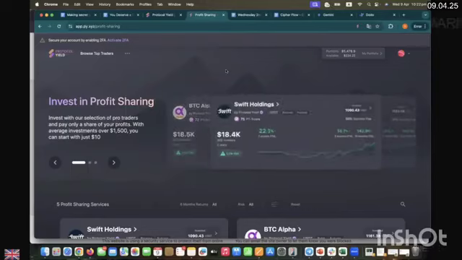You will close your eyes and you will see PyScore more than 80, 90, 95, and you will just put money. You will see the risk profile, and then you will simply add money. So this is how interesting Pi has become.